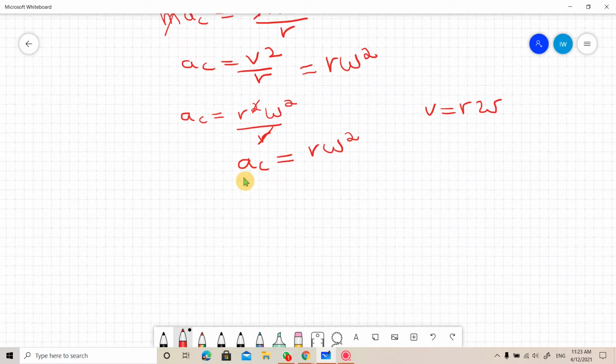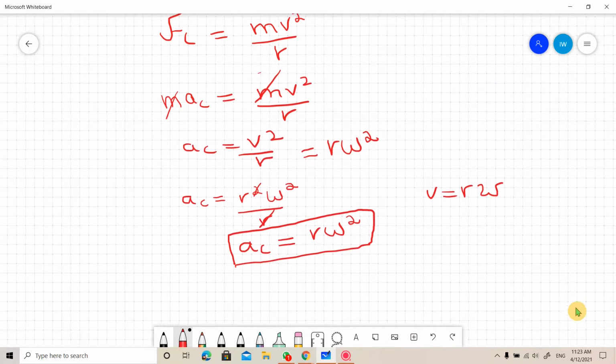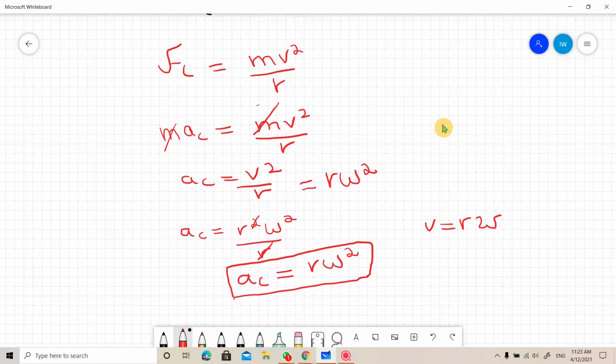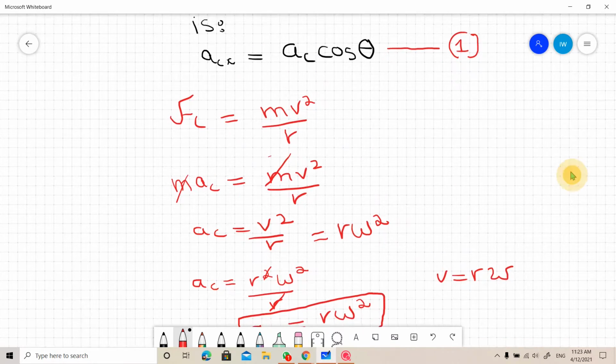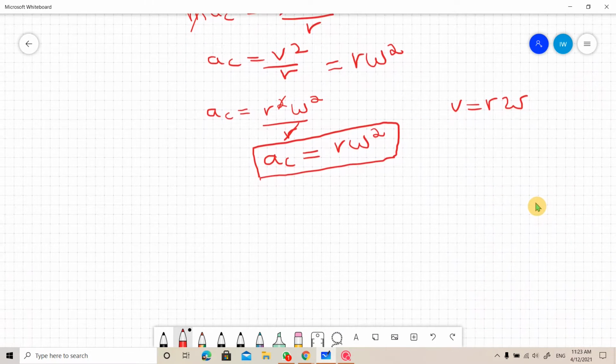Now we will put this value, AC is equal to r omega square, in the place of AC in the first equation. You can see ACX is equal to AC cos theta. We will put the value of AC here. Now I am putting it here.